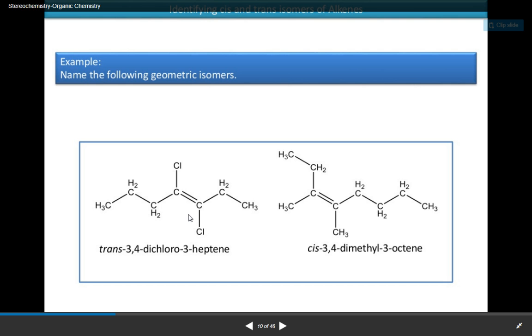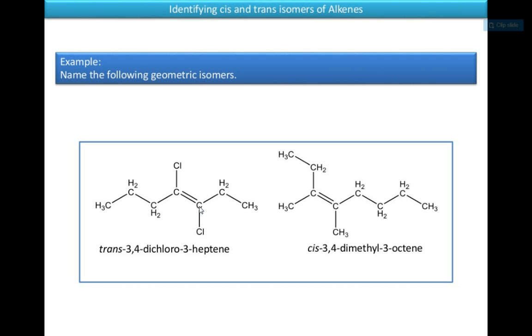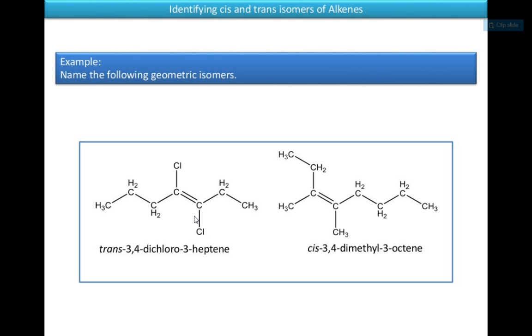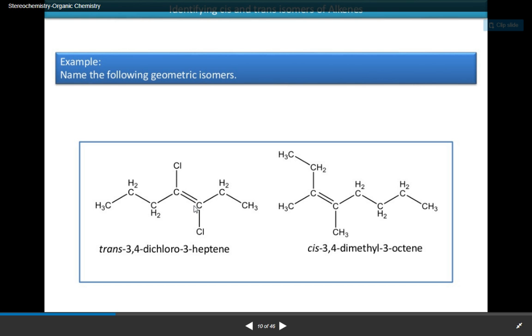Then you have to decide from which side we are getting the lower number for the double bond. See, it is 1, 2, 3 on this side, and from this side it is 1, 2, 3, 4. Therefore, we are numbering from the right side. 1, 2, 3. On the 3 position we are having ene, and also on the 3 position we are having a Cl atom. Also on the 4 we are having a Cl atom, and for these Cl you have to decide the geometric isomerism. So you have to find out whether it is cis or trans, because the Cl are on the opposite side of the double bond. So it is trans-3,4-dichloroheptene.